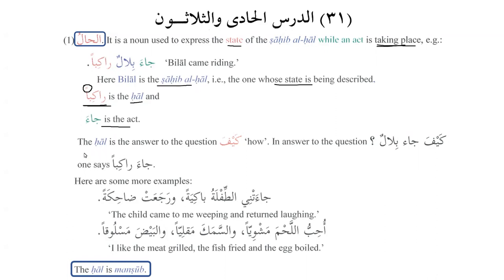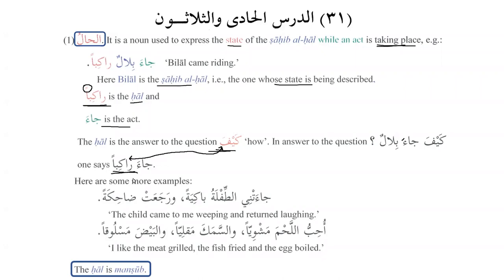If you are not sure whether a word in a sentence is a hal or not, then the hal is the answer to the question kaifa. So we put the question kaifa, and if we get an answer, that means we are talking about hal. For example, if you say kaifa ja'a Bilalun, how did Bilal come? And one says Ja'a Rakiban, he came riding. So now we can see that this is an answer to the question Kaifa. Whenever we are able to answer the question Kaifa, that is Hal.